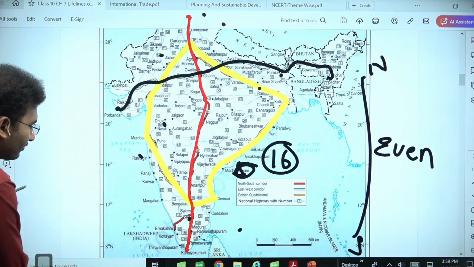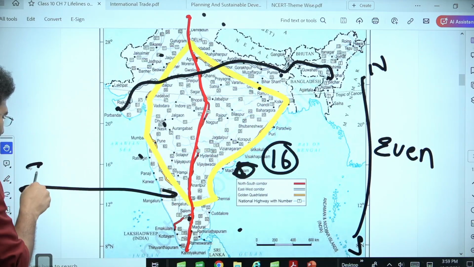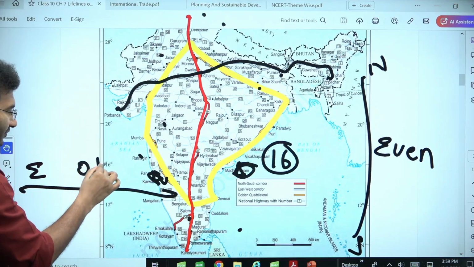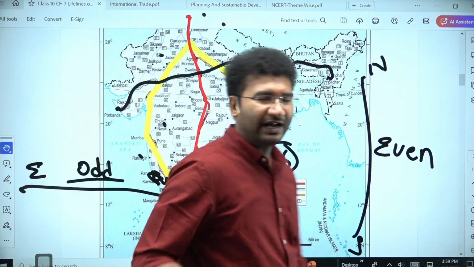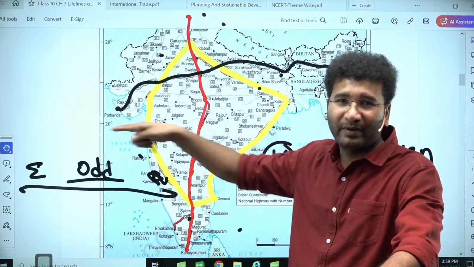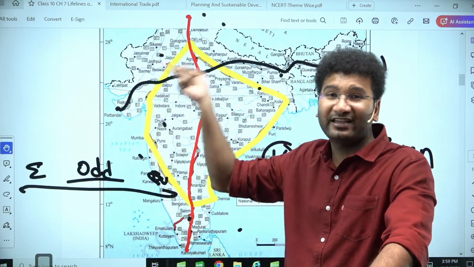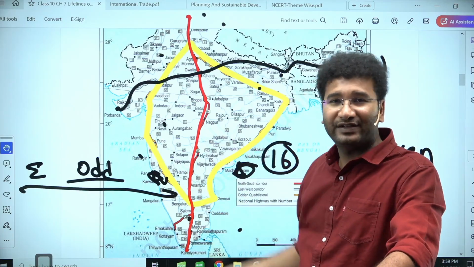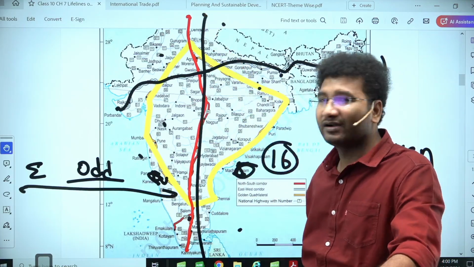All the roads which are moving in the horizontal manner, either east to west or west to east, are given odd numbers. So if you find an odd number, it is an indication that it is a road following a particular latitude, moving east to west or west to east.